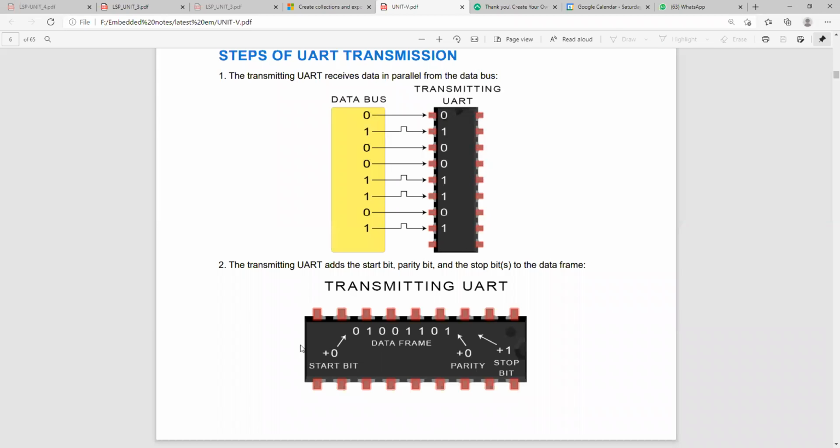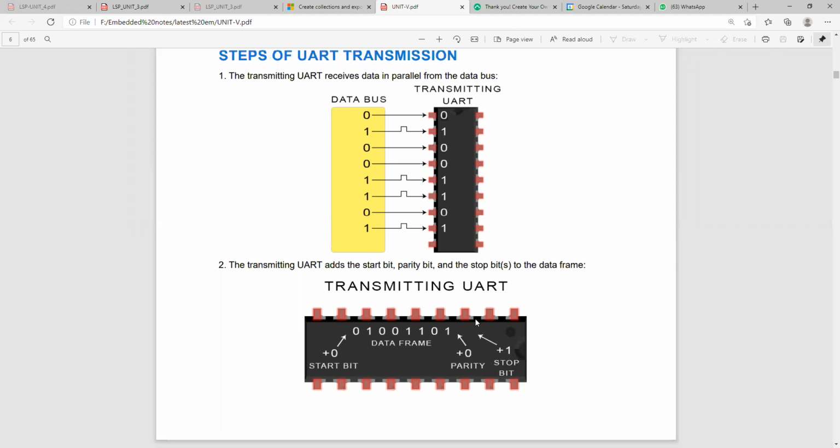During transmission you need to add the start bit. After that, here you can see how many positive ones are there: 1, 2, 3, 4. So it was even parity, so that's why 0 is given here. If suppose here 0 will be there, then 3 ones will be present. Then you need to give here a 1, because you have to give even parity transmission. So this is the stop bit.